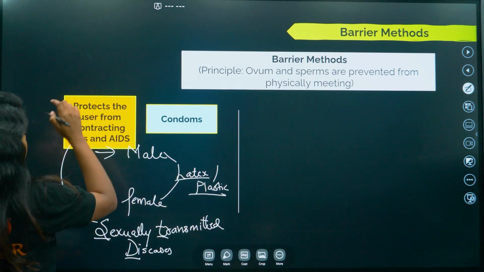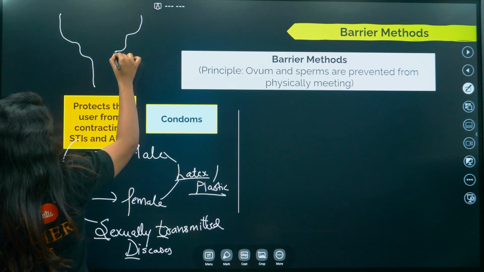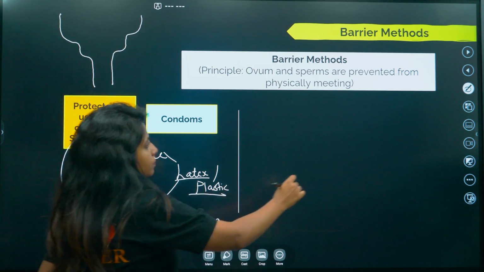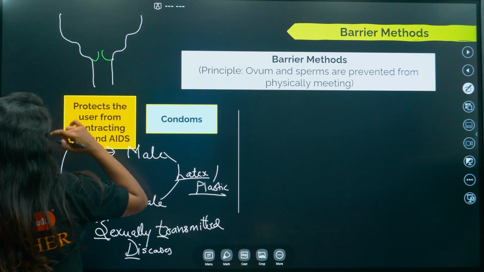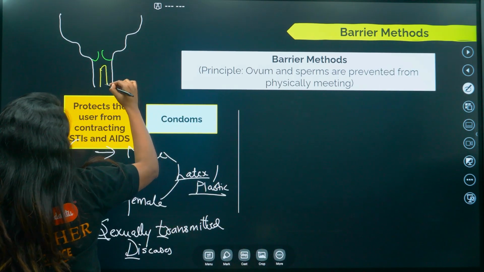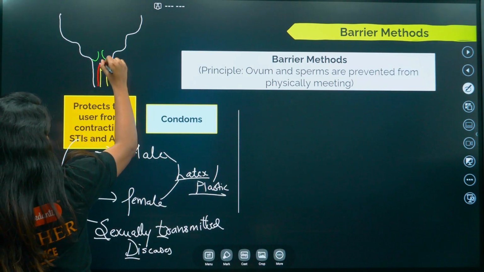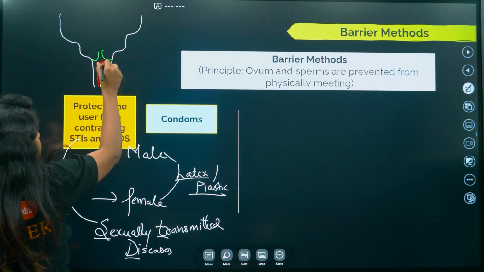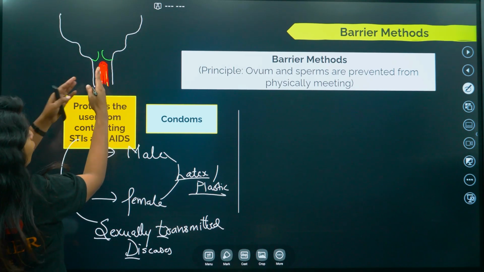So basically what happens, just imagine that you have the uterus over here, and this is the vaginal space. This is the cervix that you have, and over here just suppose that the penis is being inserted, and the penis obviously has the covering of what, children? It has the covering of the condom. So all the sexual fluid will be staying inside this particular condom itself. It won't be moving out of the condom.